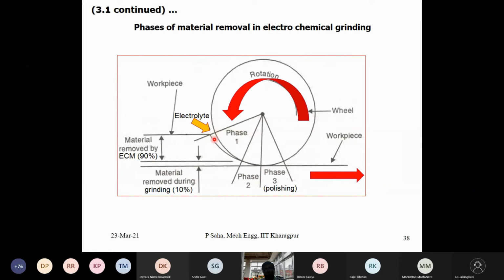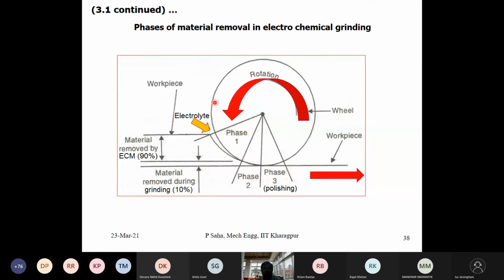You see how the gap, from a large gap initially, gradually becomes narrower and narrower. At some point, say the onset of phase 2, the wheel is touching the job up to this end, and from this point again the wheel is unable to touch the job, only polishing action is happening.